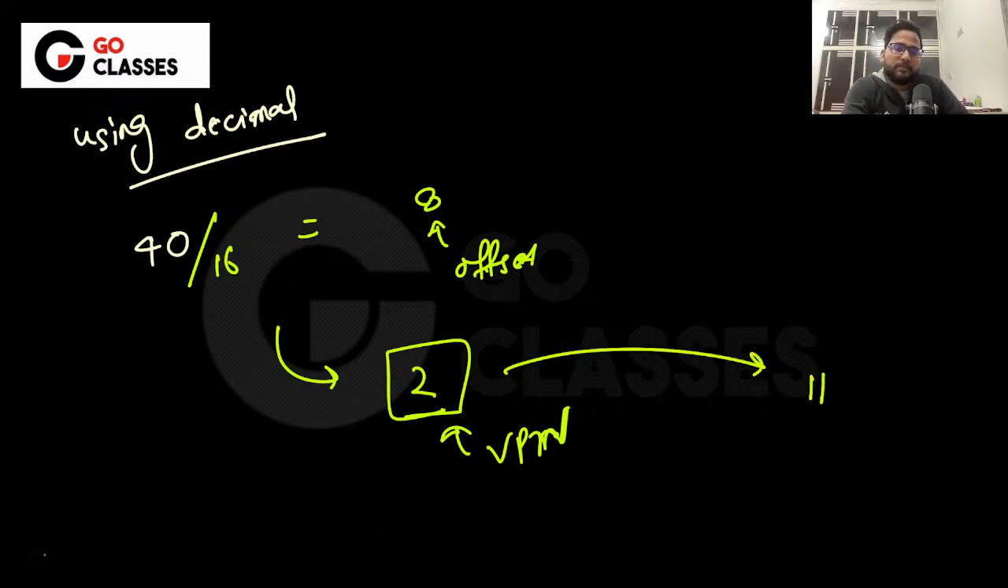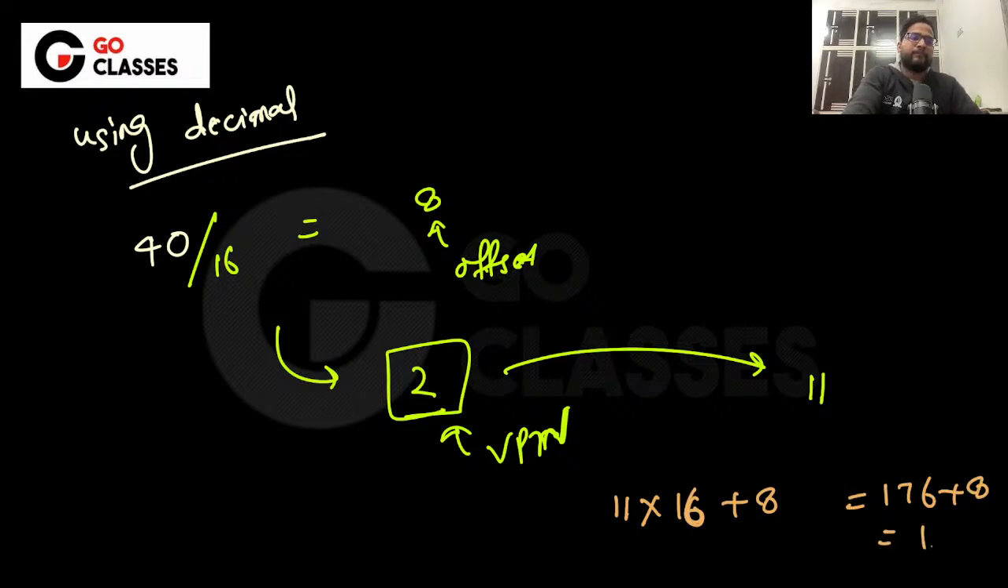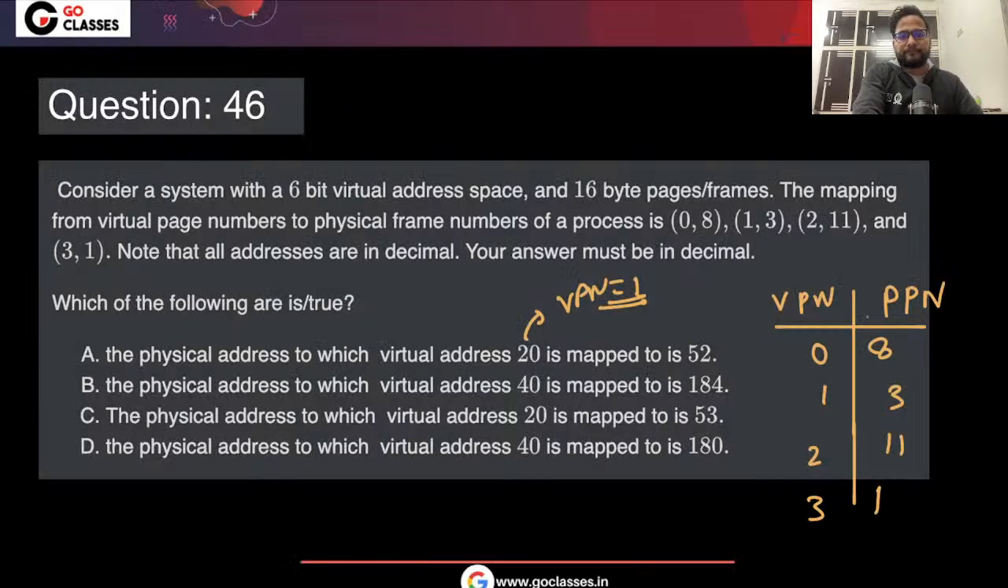So it means your byte number will be 11 into 16 plus 8. The offset remains the same. So what is 11 into 16? It is 176. Okay, 176 plus 8 is 184. So 184 is the answer here. Have you understood this? So A and B are the correct answers.